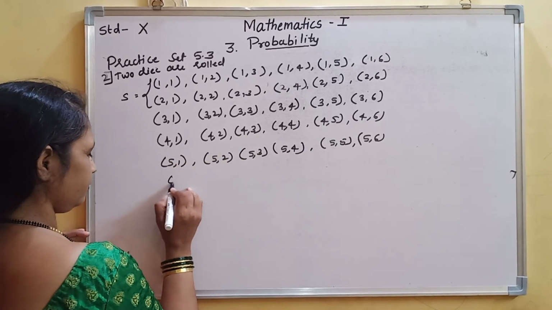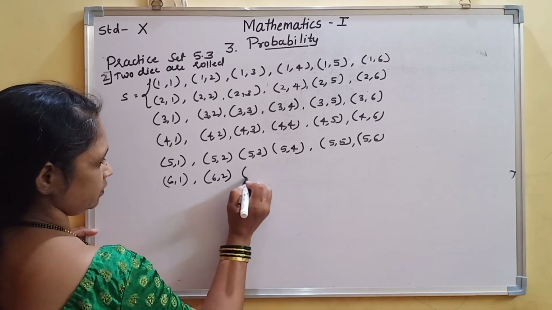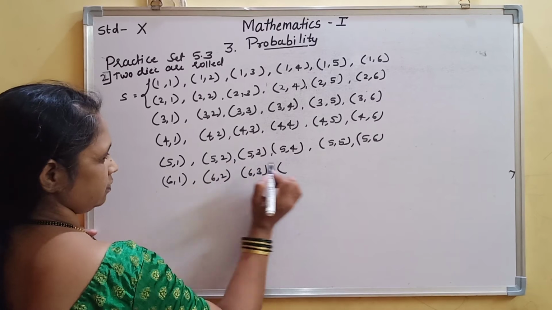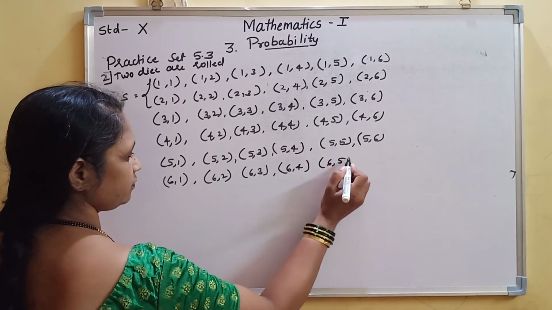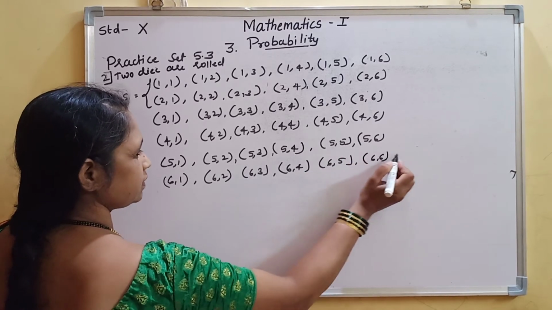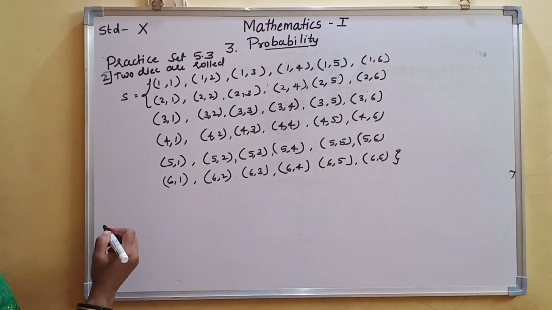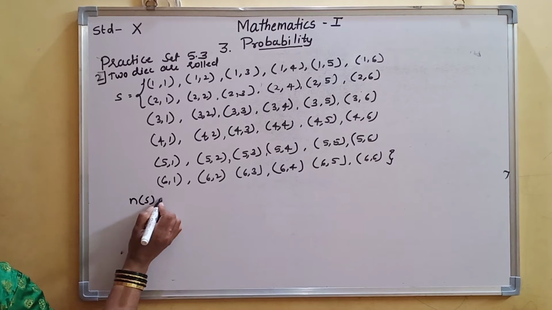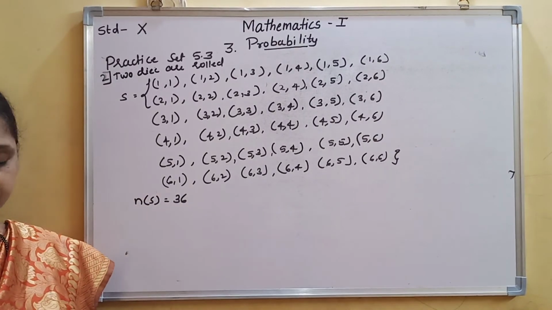Now 6 1, 6 2, 6 3, 6 4, 6 5, and 6 6. So total how many are there here? Total how many? N of S is equal to 36. Okay, now this is the sample space.